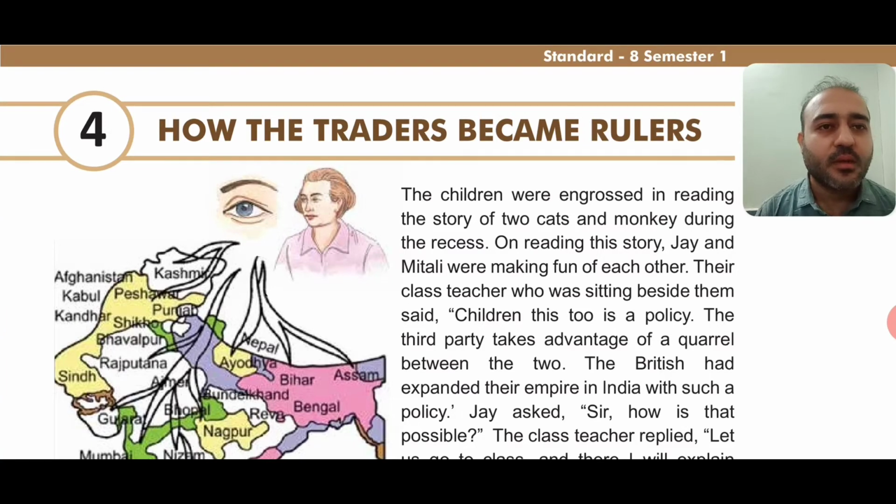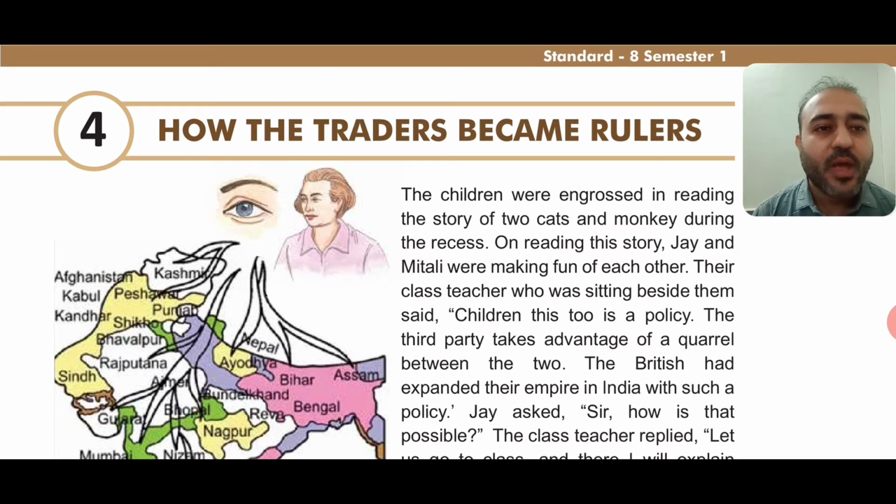I am Dhaval sir and our today's topic is your social science chapter number 4, how the traders became rulers. In our previous chapter, that is chapter number 1, we had seen how the European countries were eager to trade with India, as the demand for Indian commodities was very high in the European nations.